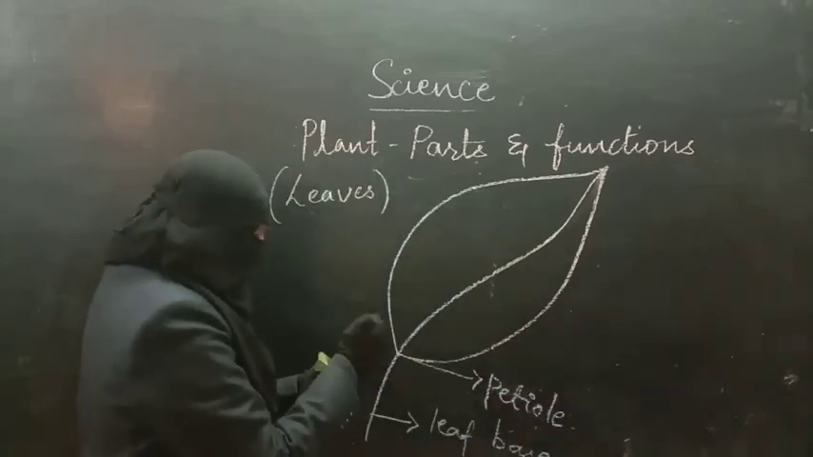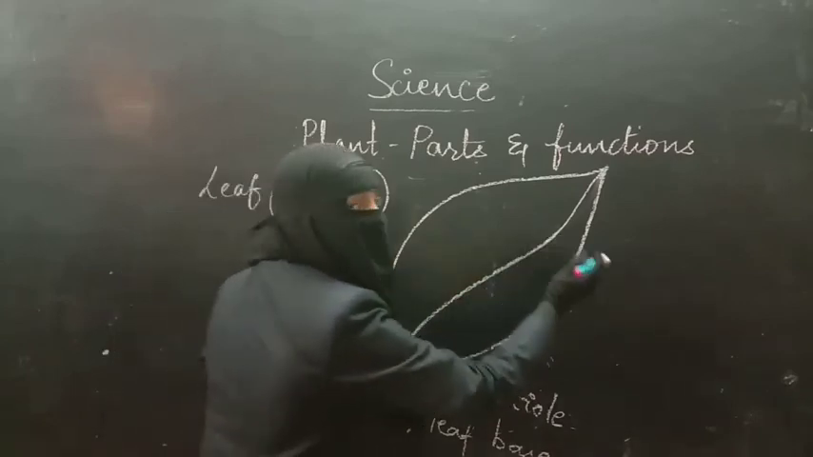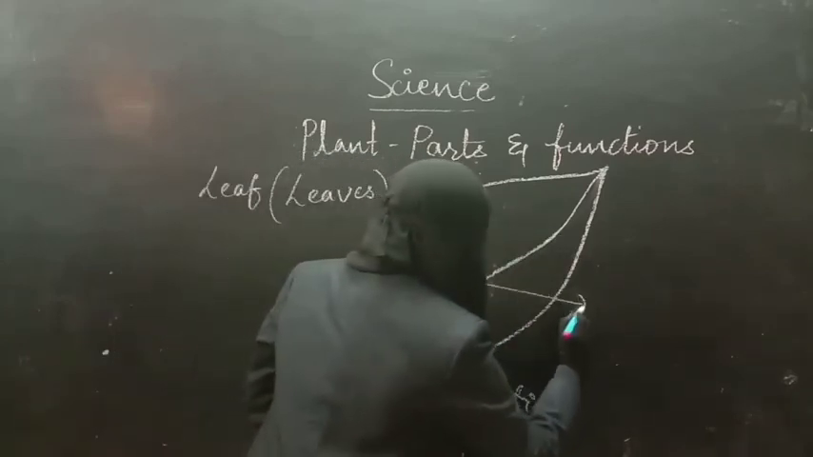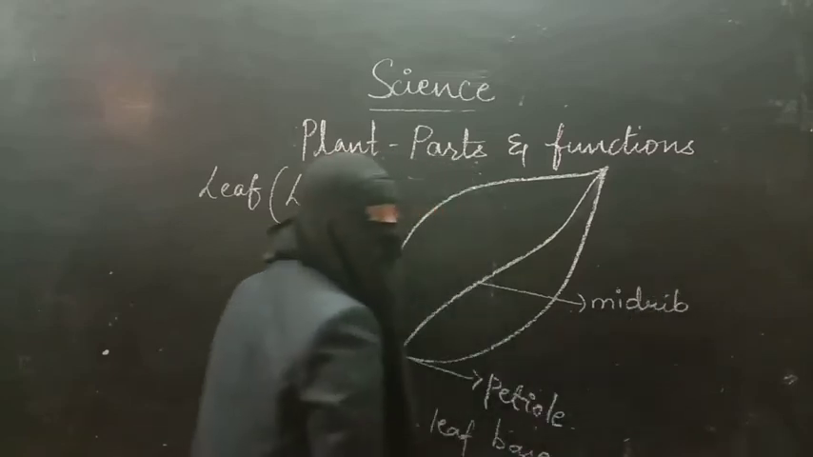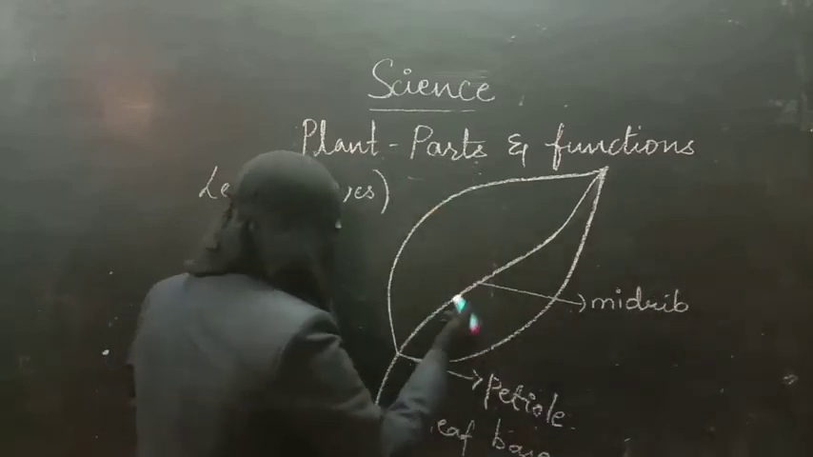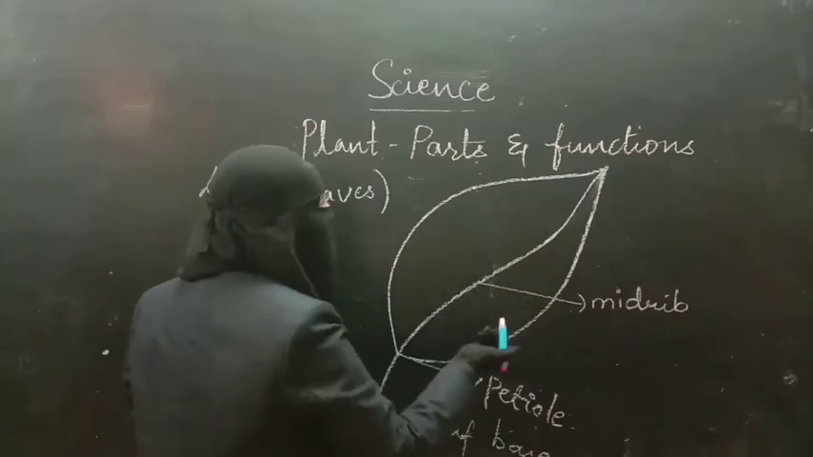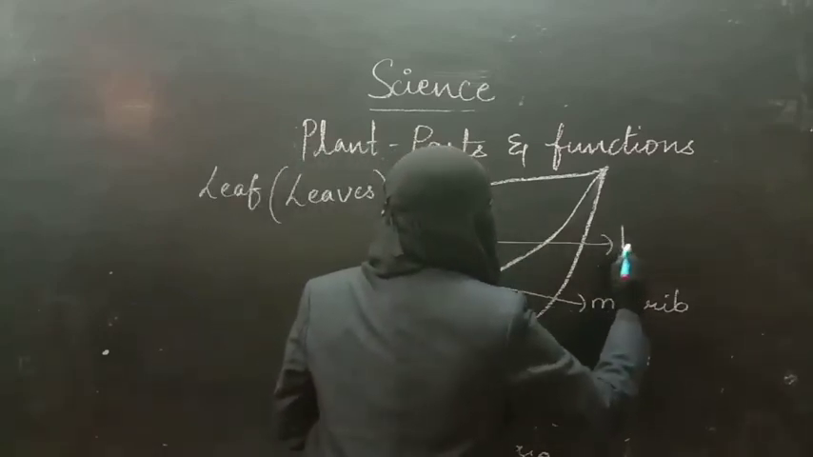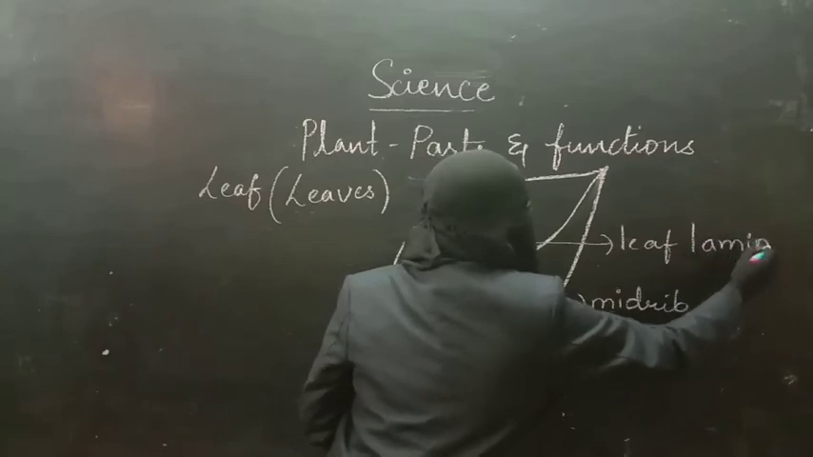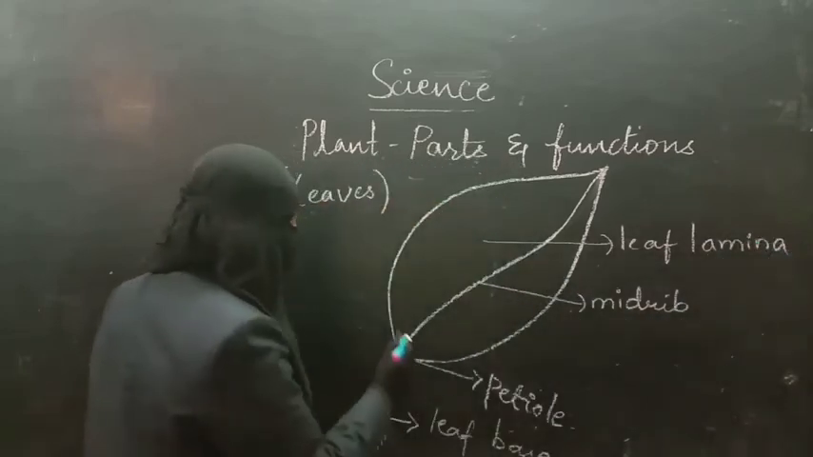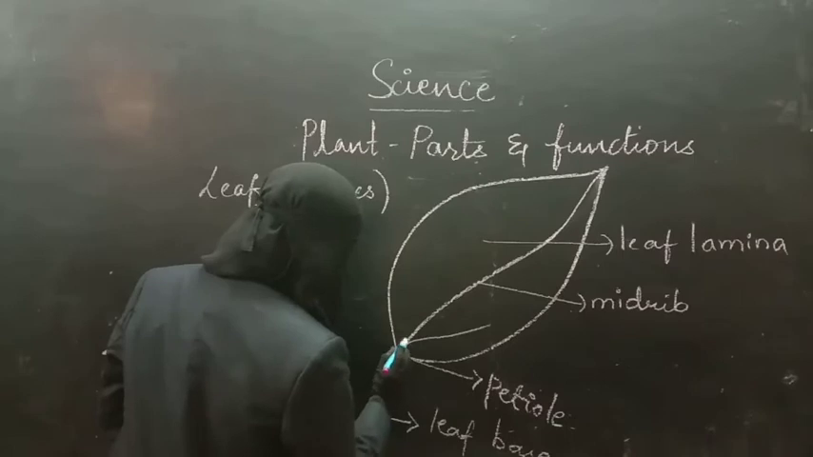And the vein which is present in the center and is thicker than all other veins is called the midrib. The midrib can divide the leaf into two equal halves. All this midrib and the veins are present in the chamber. This is called the leaf lamina. The leaf lamina carries the midrib, veins, chlorophyll and other parts of the leaf.